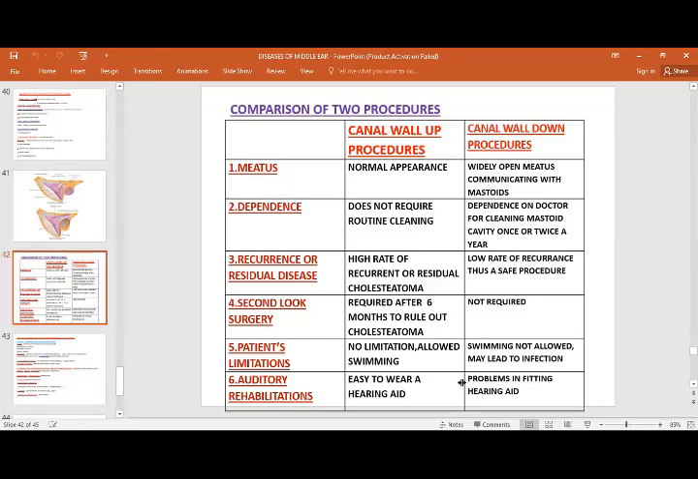Patient limitation: no limitation, swimming allowed in canal wall up. Swimming not allowed in canal wall down, as it may lead to infection. Auditory rehabilitation: easy to wear a hearing aid in canal wall up. Problems in fitting a hearing aid in canal wall down, because there is a continuous discharge coming out.